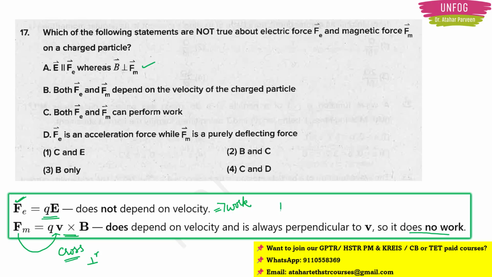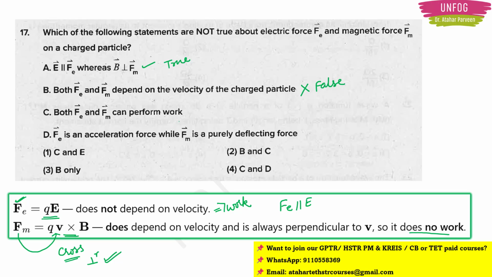Yes, here because it is a dot product, Fe is parallel to E, and because this is a cross product, it is perpendicular. So option A, I mean the statement A, is true. See statement B, both Fe and Fm depend upon velocity of the charged particle. No, it is false. Right.